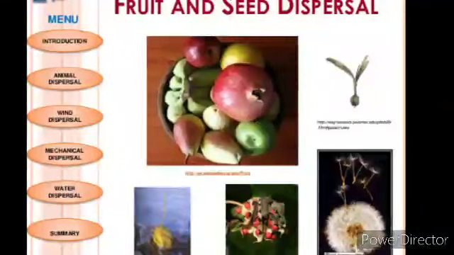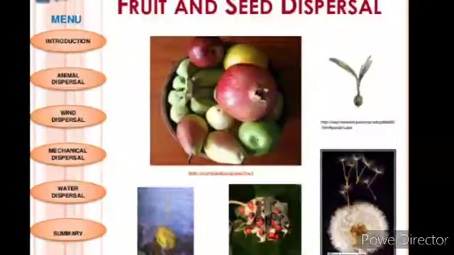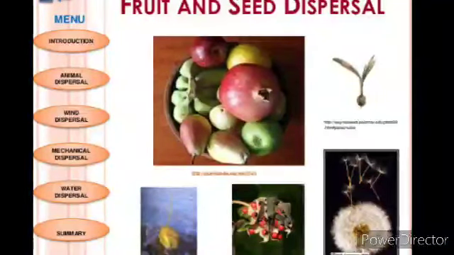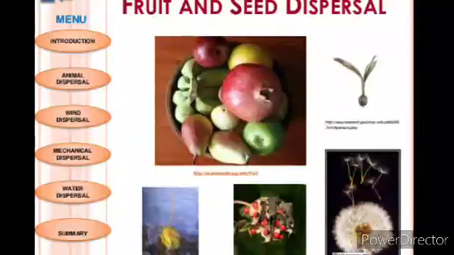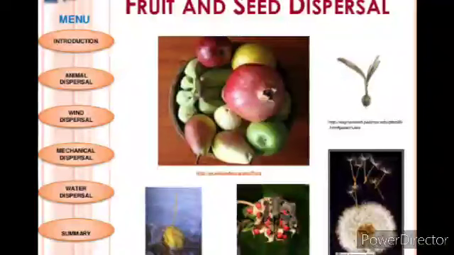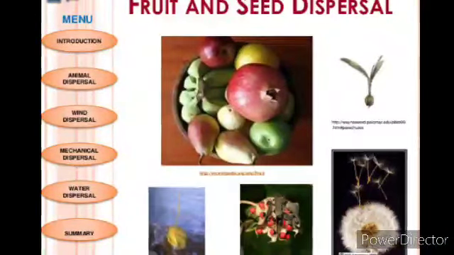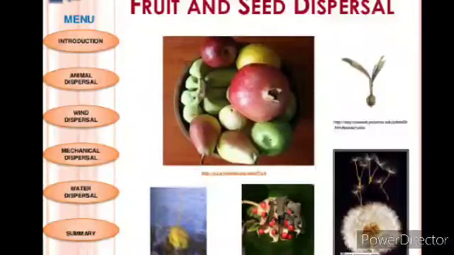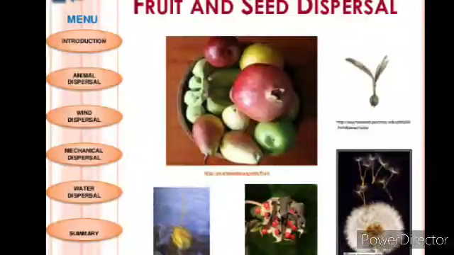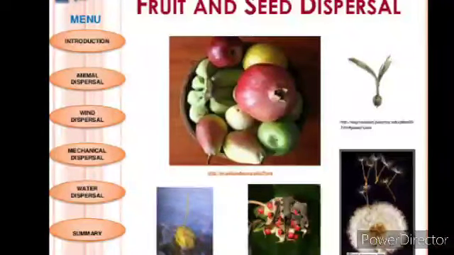The dissemination of the seeds and fruits to various distances from the parent plant is called seed and fruit dispersal. It takes place with the help of ecological factors such as wind, water and animals. Seed dispersal is a regeneration process of plant population and a common means of colonizing new areas to avoid seedling level competition, and from natural enemies like herbivores, plant eaters, frugivores, fruit eaters, and pathogens.